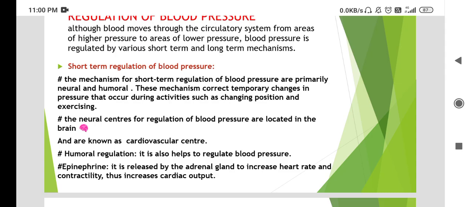Humoral regulation also helps to regulate blood pressure. Epinephrine is released by the adrenal gland to increase heart rate and contractility, thus increasing cardiac output. This completes our short term regulation of blood pressure.